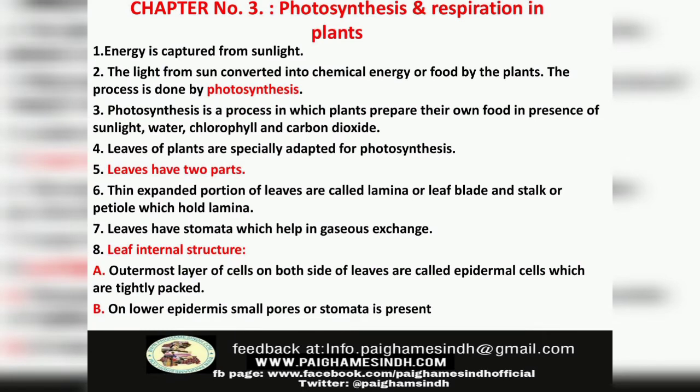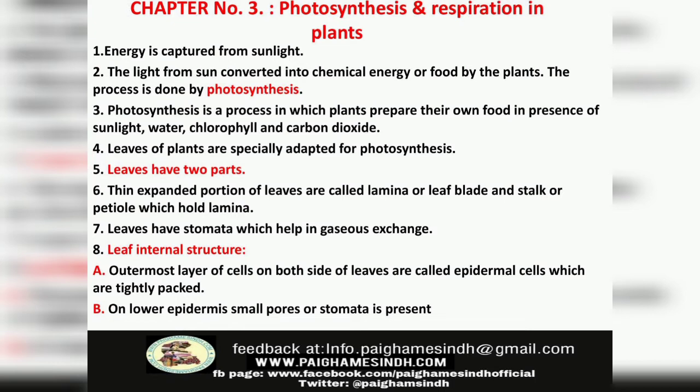Chapter number 3. Photosynthesis and respiration in plants. Number 1. Energy is captured from sunlight. Number 2. The light from sun is converted into chemical energy or food by the plants. The process is done by the photosynthesis.